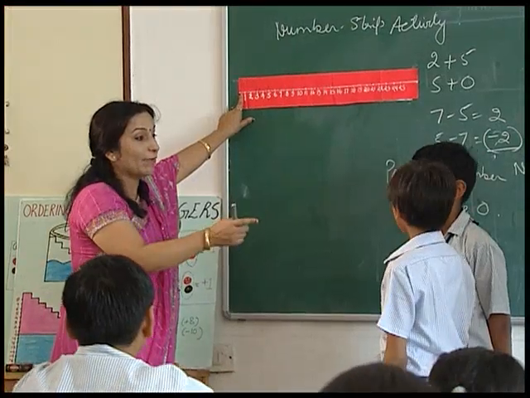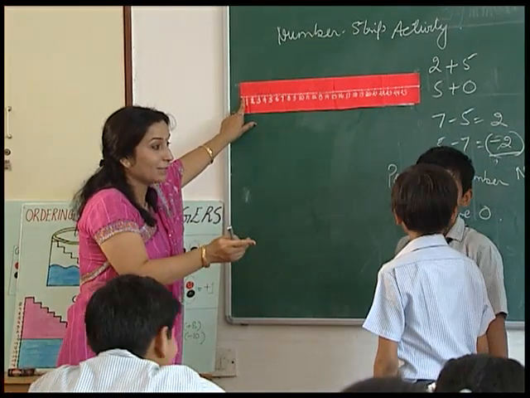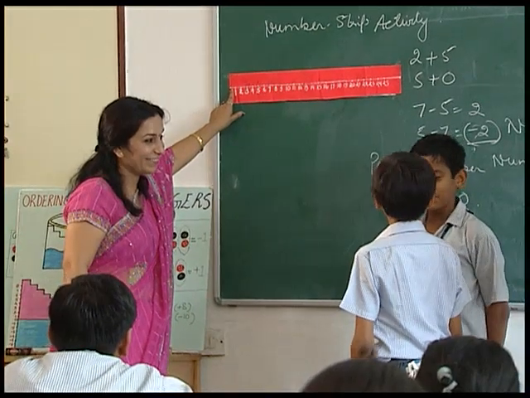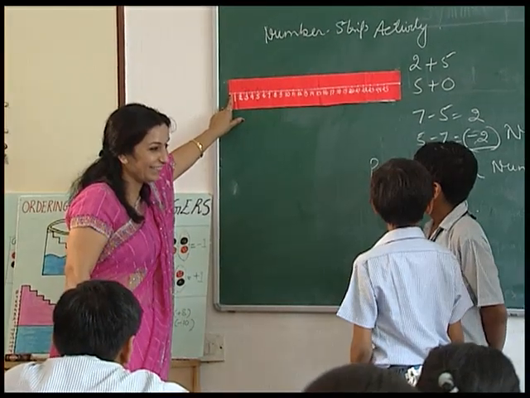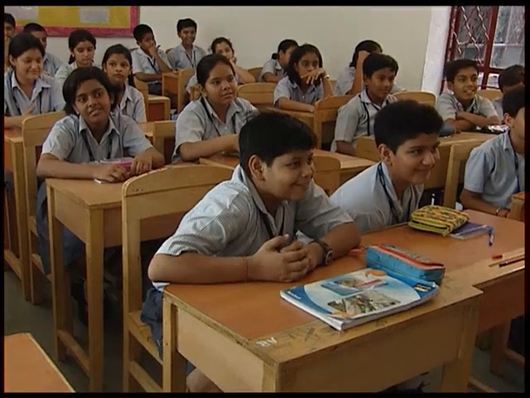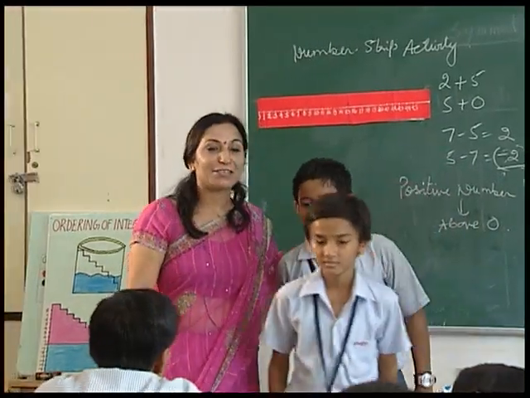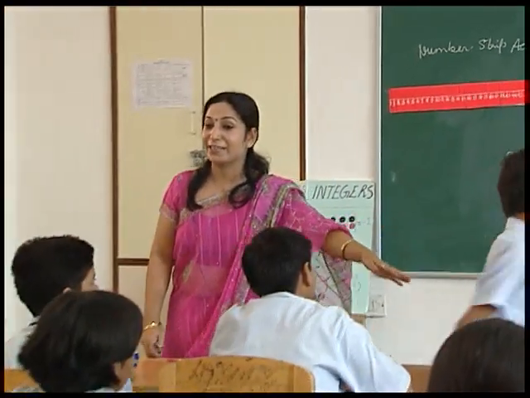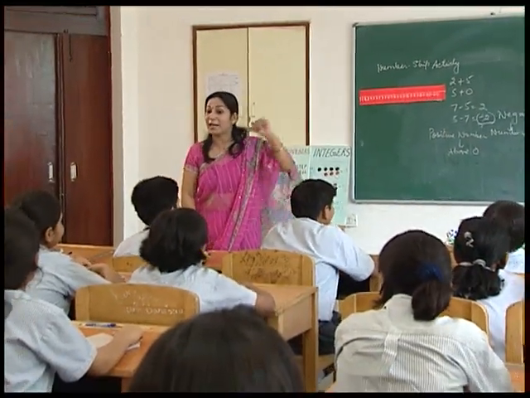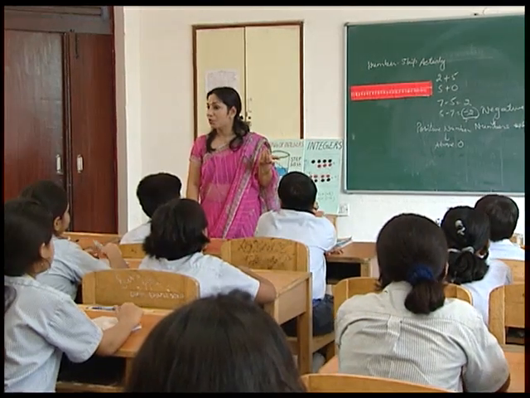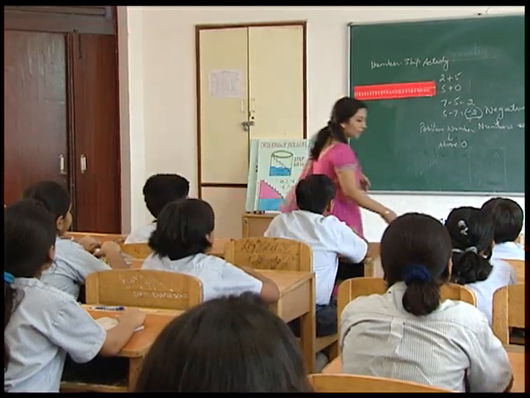No. Now both of them will be fighting because Bharat, you have to move below 0. There are no numbers, so I have to be at 0. No, you have got 4. So okay. Now you go back to your seats. Now Bharat and Divyansh have a fight. He is saying that you cannot be at 0 because you have to be behind 0. But there are no numbers behind 0. So what did they do?